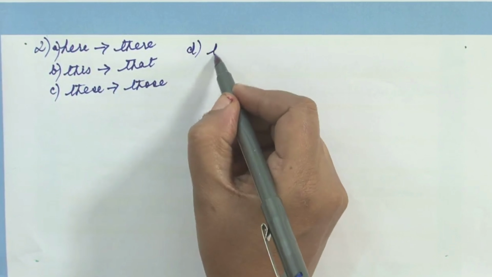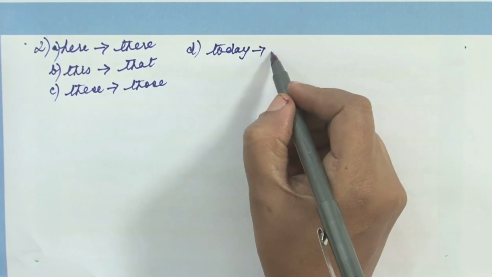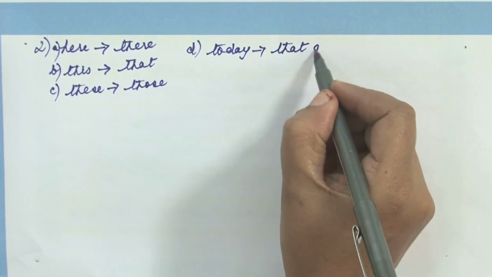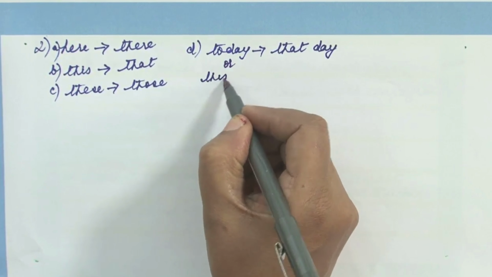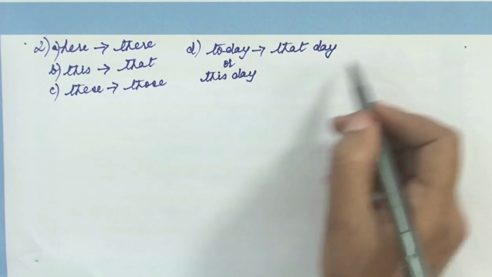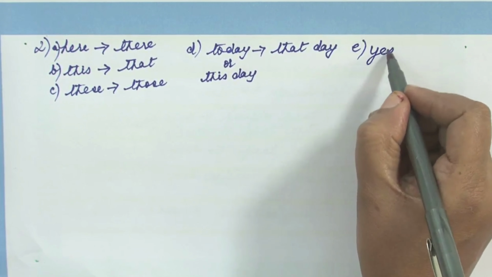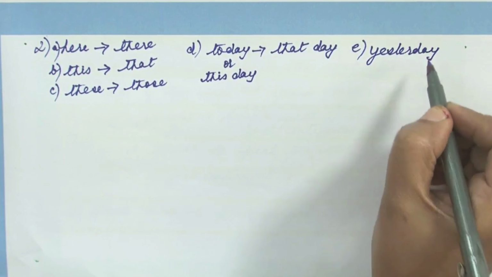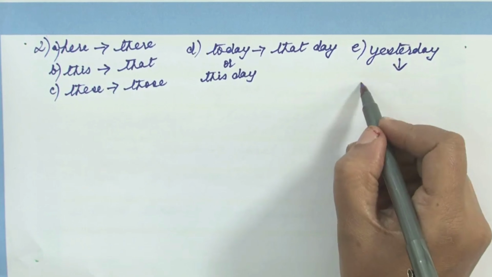Then today will change to that day. Today or this day will change to that day. E would be yesterday, which will change to the previous day.